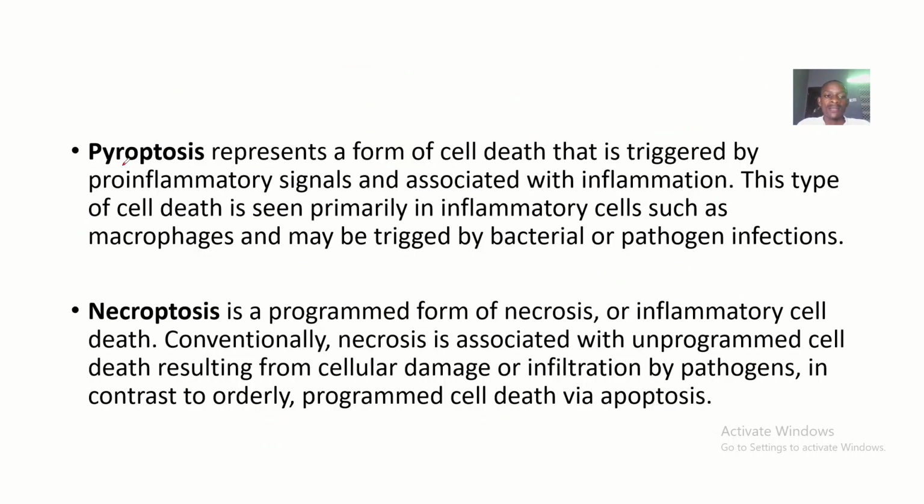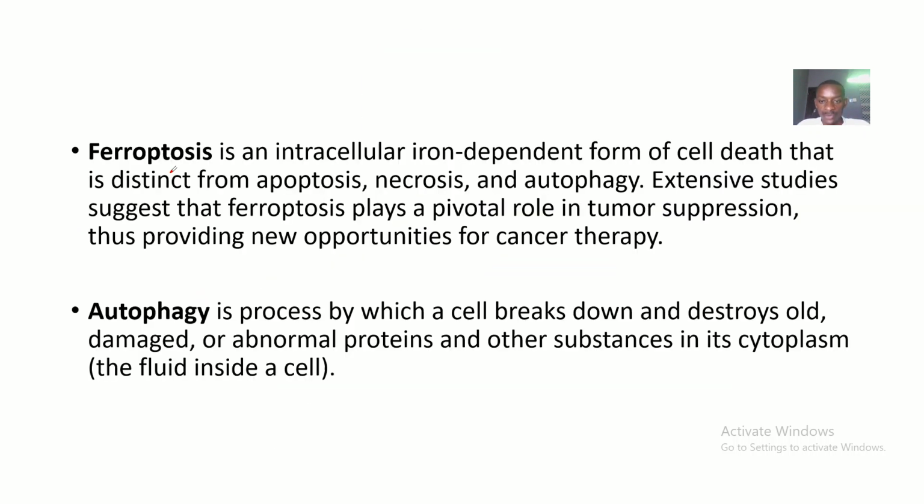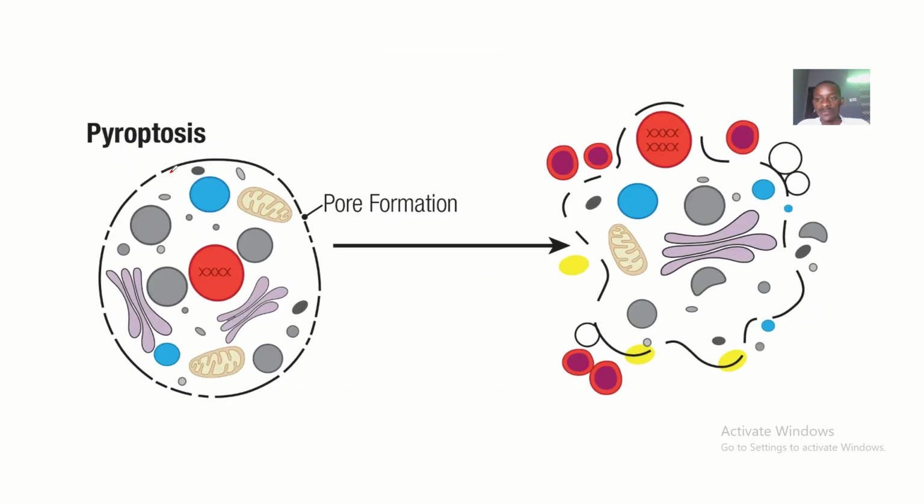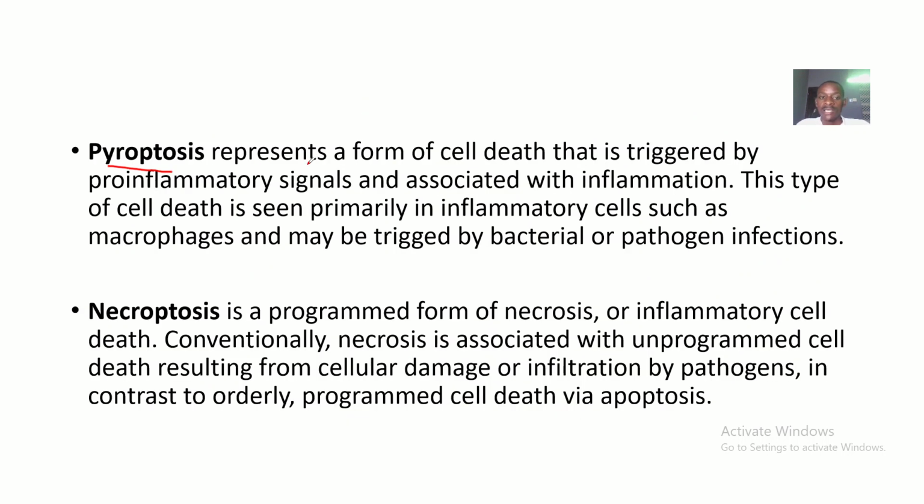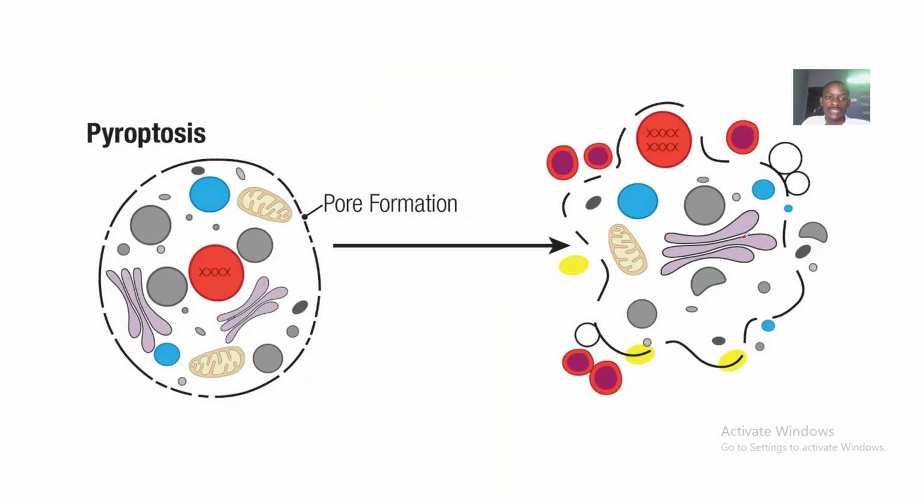So how about pyroptosis? Yep, I have a picture of pyroptosis. Now let's define it. Pyroptosis represents a form of cell death that is triggered by pro-inflammatory signals and is associated with inflammation. This type of cell death is seen primarily in inflammatory cells such as macrophages, and it can be triggered by bacteria or pathogen infection, right? So you can see this is pyroptosis. There's inflammation, and the whole cell will scatter, releasing all the organelles.